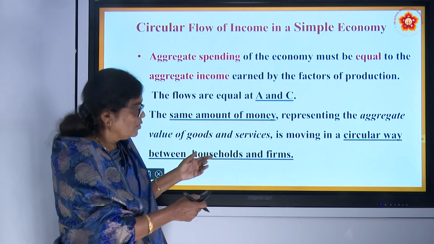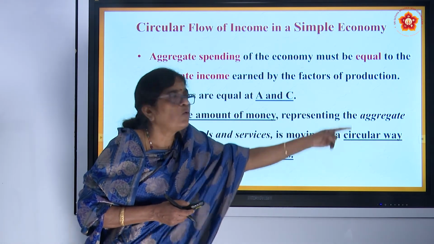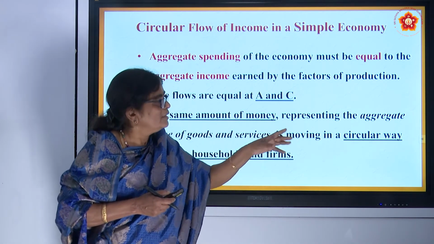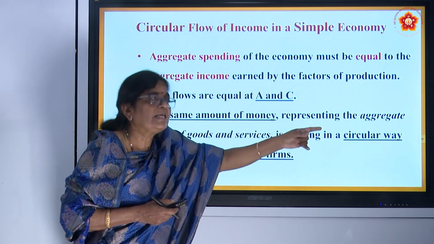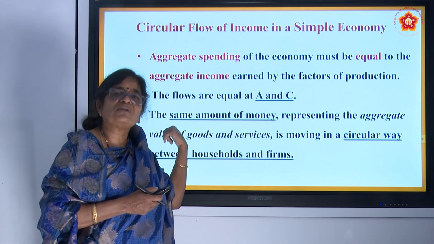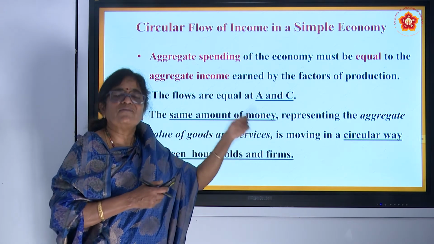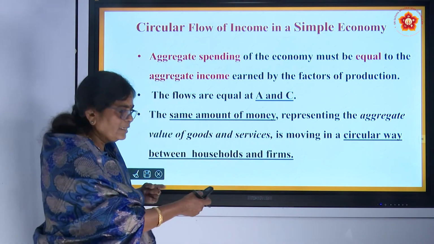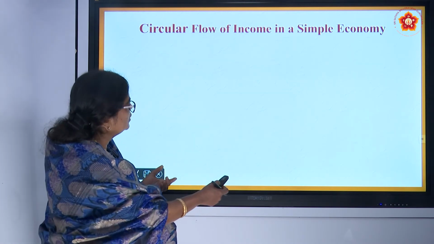That's what I told you. Whatever they get as factor income goes back as aggregate spending. Then aggregate spending comes back as firms supply factor payments as aggregate income. Again the household spends back to the firm. Again and again, in every production process, it goes on in a circular way between household and firms. That is what is called the circular flow of income.